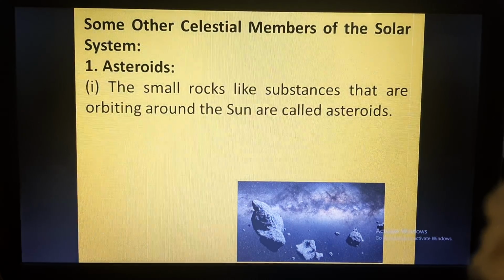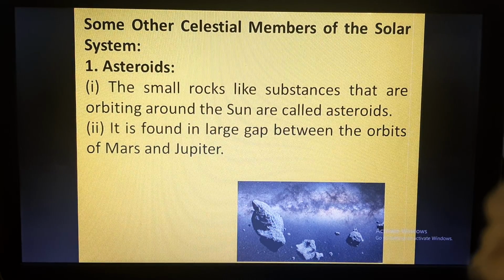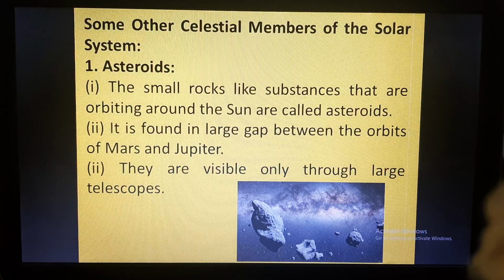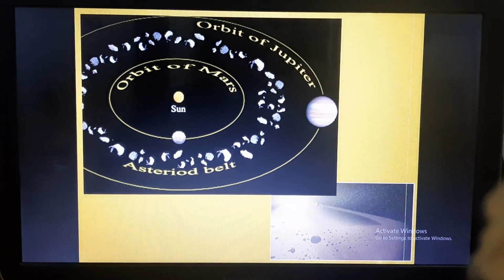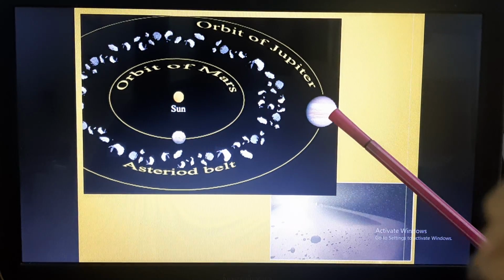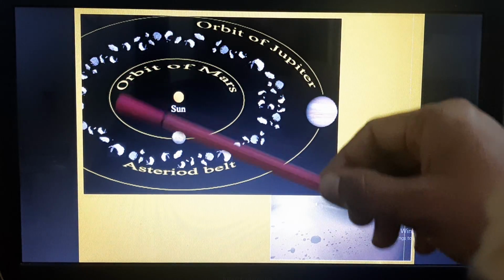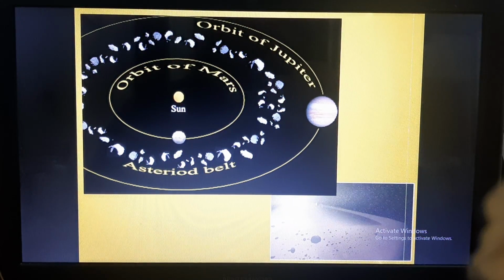First is asteroids. These are small rock-like substances which are orbiting around the sun. These are found in the large gap between the orbits of Mars and Jupiter, as I had shown you in one of the figures also, and they are visible only through large telescopes. Here you can see this is the Sun, this is the orbit of Mars, this is the orbit of Jupiter, and there are a few rocky substances which are orbiting. This is called the asteroid belt.